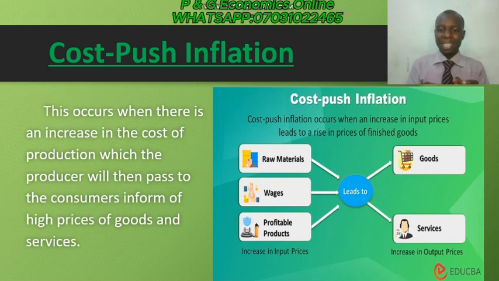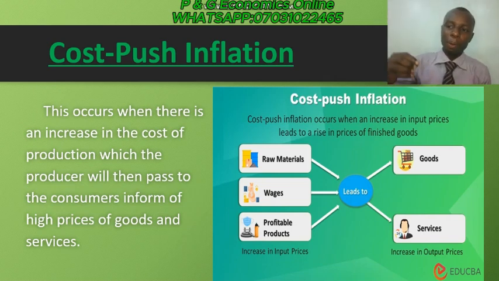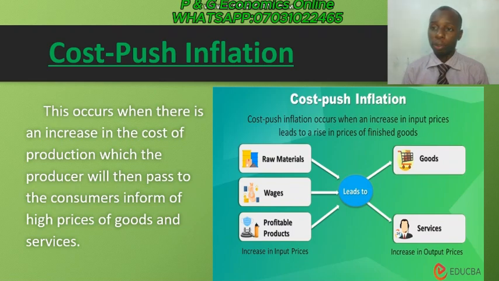Whenever input prices increase, the price of raw materials has increased, they are paying laborers at a high price, and they are buying machinery and equipment at a high price, then you have no other option than to push that extra burden to the consumers who are buying, by increasing the unit price of the product.